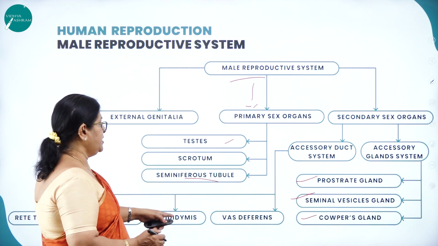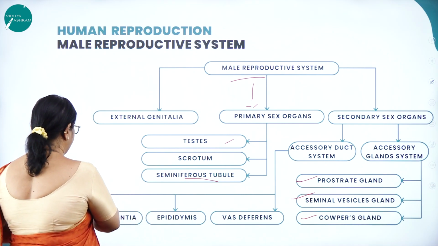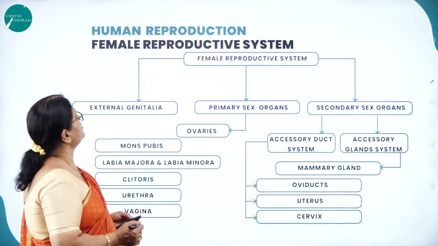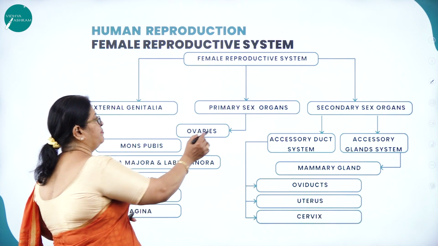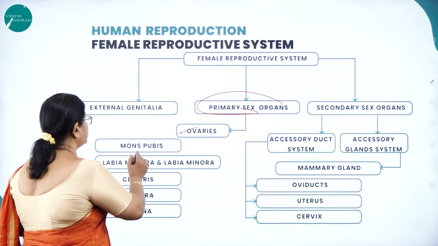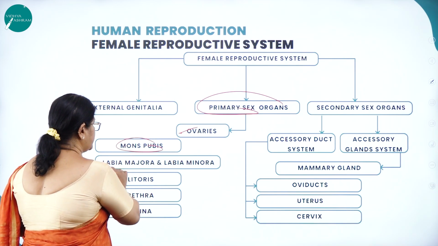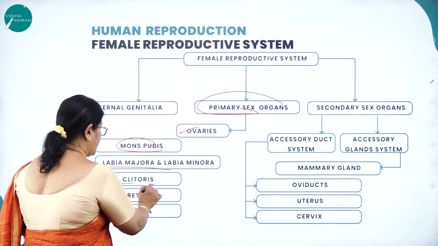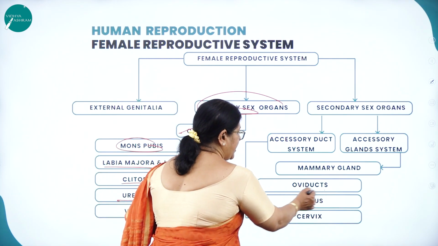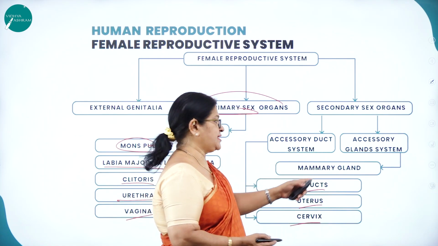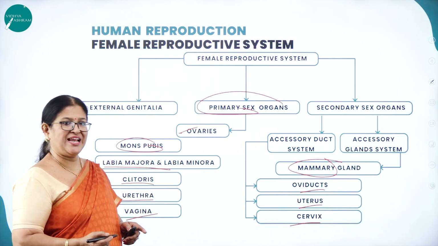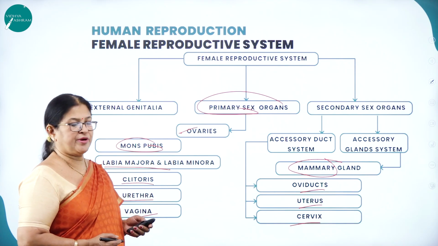As I said, the accessory ducts include the rete testis, vasa efferentia, epididymis and vas deferens. Then the human female reproductive system: the primary sex organ is the ovary. The external genitalia has mons pubis, labia majora and labia minora, clitoris, urethra and vagina. The accessory ducts include the oviducts, uterus and cervix. The accessory gland, the mammary gland, indirectly helps the female reproductive system by helping in lactation. So this is about the female reproductive system.